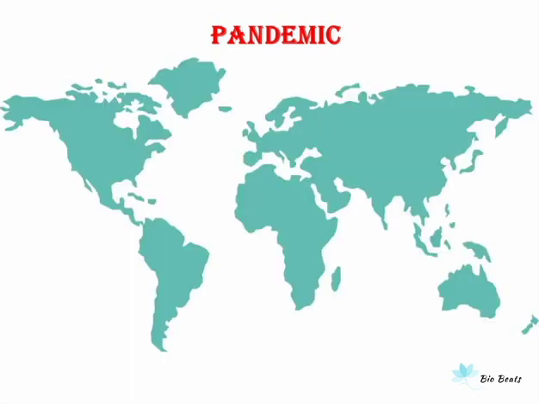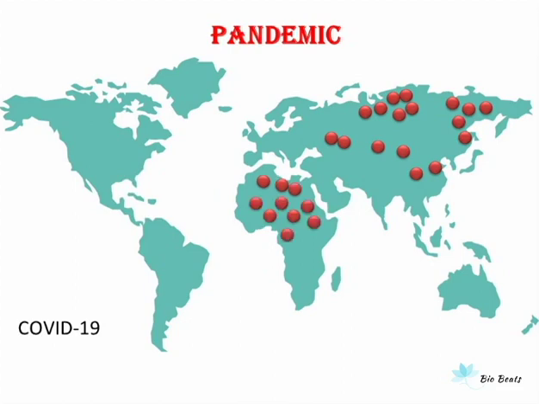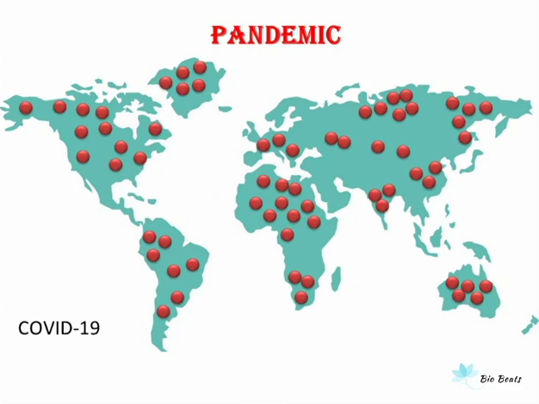The example of pandemic disease is COVID-19, which we are facing right now. It started as an epidemic as it was only present in Wuhan, China. But later, due to traveling, this disease spread to other countries and also continents and became a pandemic. Another example of pandemic disease is Spanish flu, which occurred in 1918 and infected 500 million people worldwide. So, in short, the disease which affects people at a global level is known as a pandemic disease.